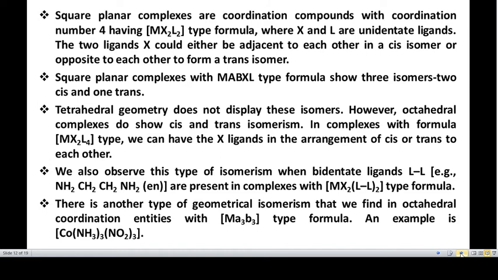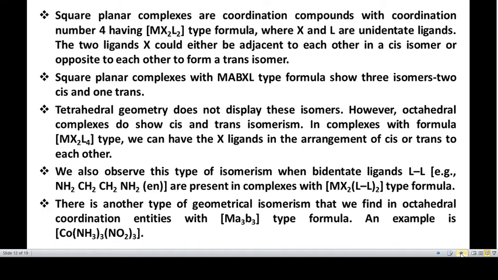We also observe this type of isomerism when bidentate ligands, for example ethylenediamine, are present in complexes with the MX2(LL)2 type of formula, where LL represents a bidentate ligand. And also you have to note here that there is another type of geometrical isomerism that we find in octahedral complex compounds with the MA3B3 type of formula.